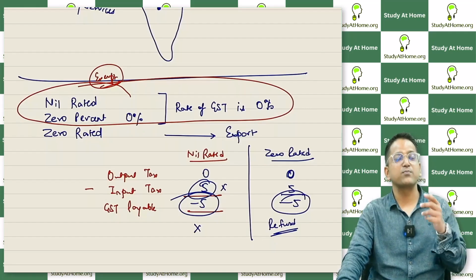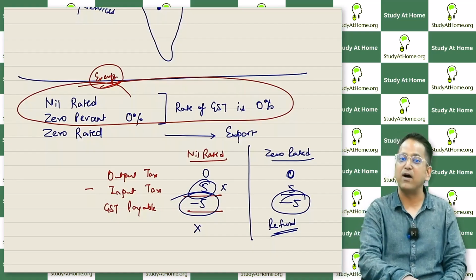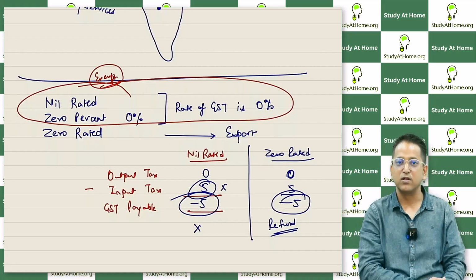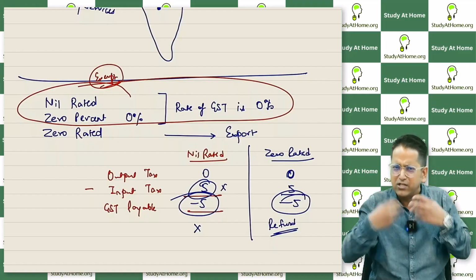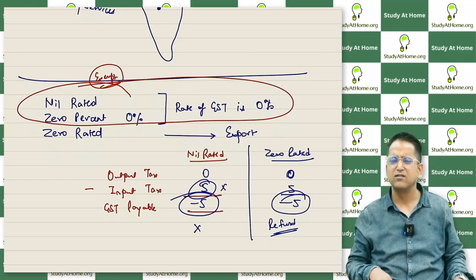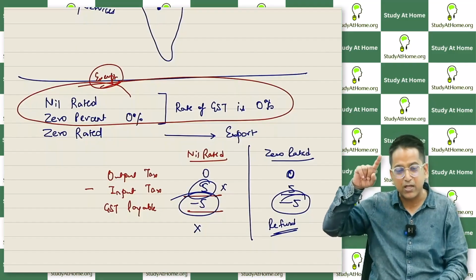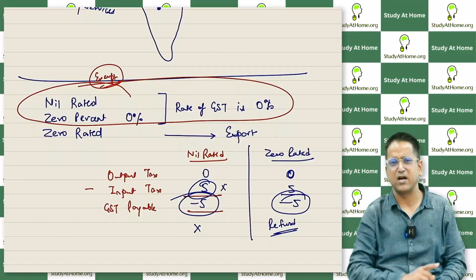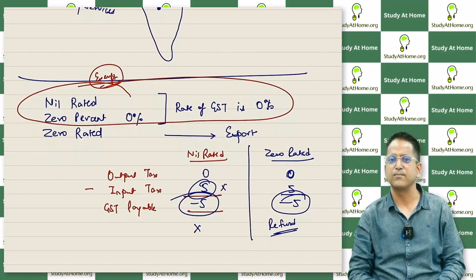So you see how the government is promoting you. They're saying, guys, we just want to make your goods cheaper. You bought clothes, paid GST on it. We don't want it. Take it back. You take it back. Sell the shirt at an absolutely great rate outside of India. You're an exporter.